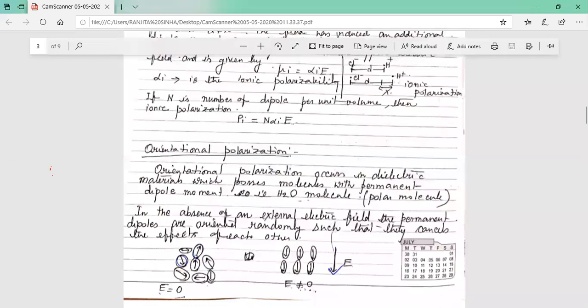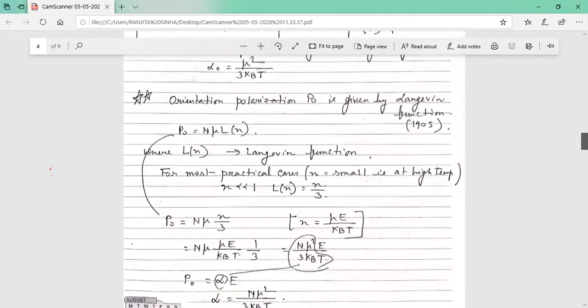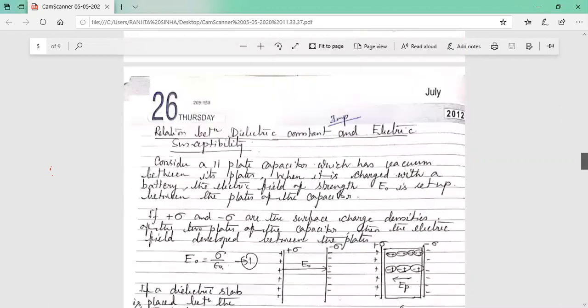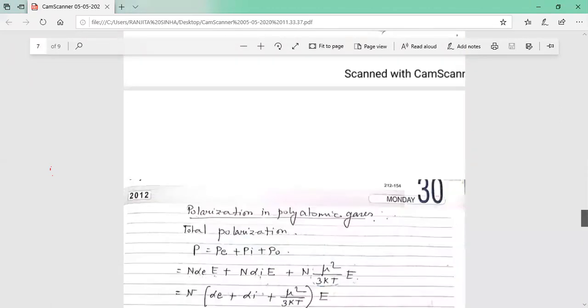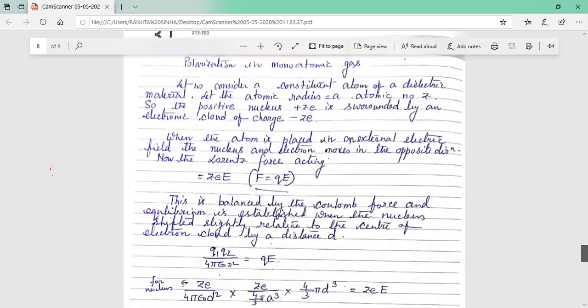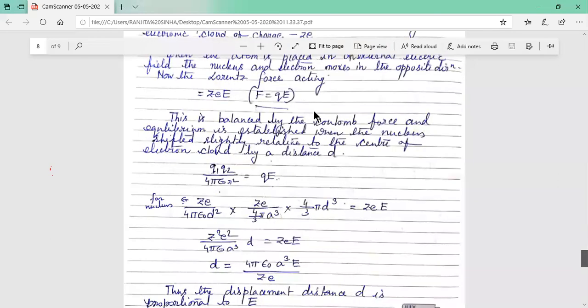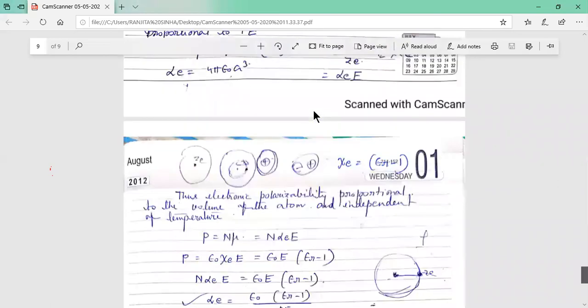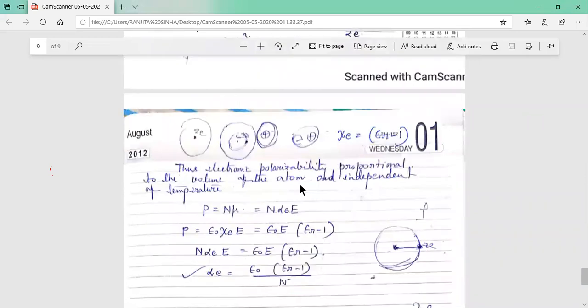In dielectrics, only one topic remains, and I am not discussing it today. That is polarization in monoatomic gas. I will discuss this portion in my next class. The note is also given: polarization in monoatomic gas. And here we will prove there are two important relations. We will prove that the electronic polarizability is proportional to the volume of the atom.